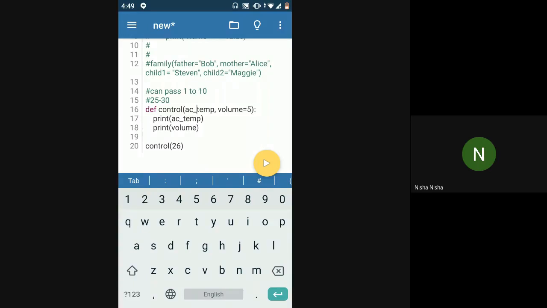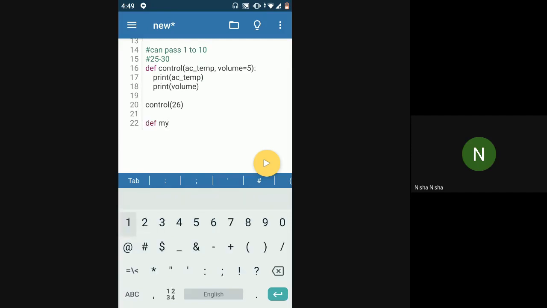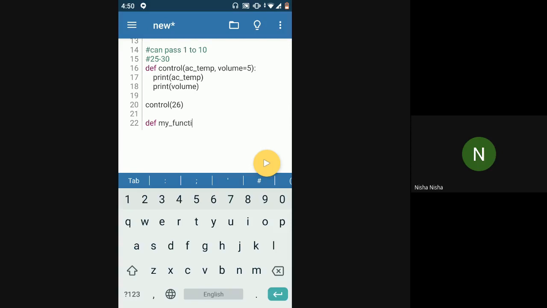While passing in the parameters, it's not necessary that the parameters need to be a string or an integer or anything. You can pass any parameter to the function. So you can also have a function which takes in a list parameter, which has a list input to the function. And if this is a list, that is so.